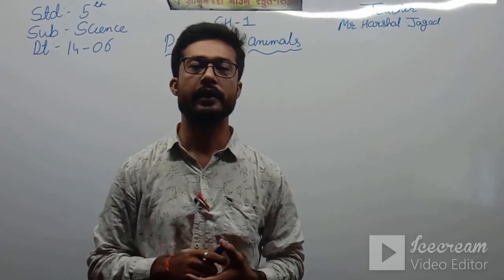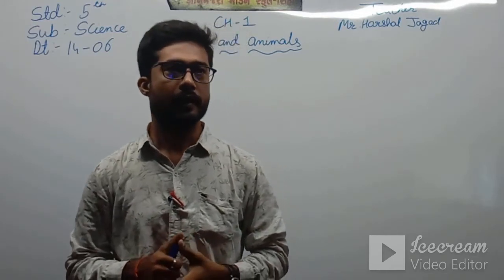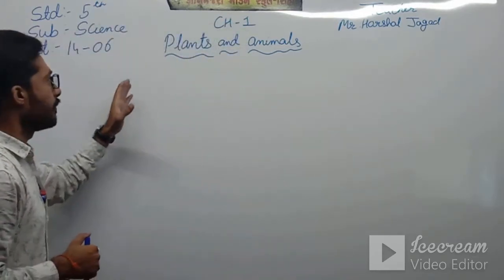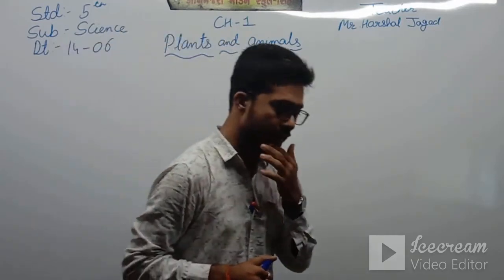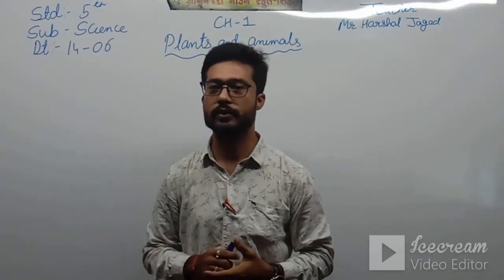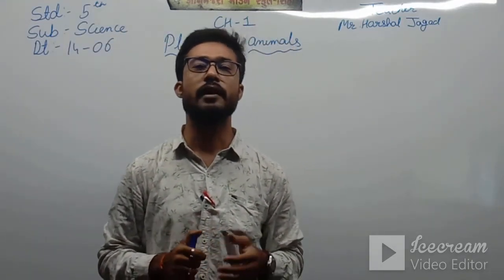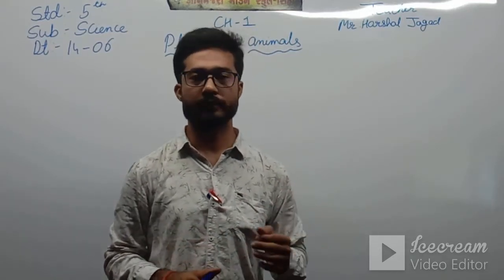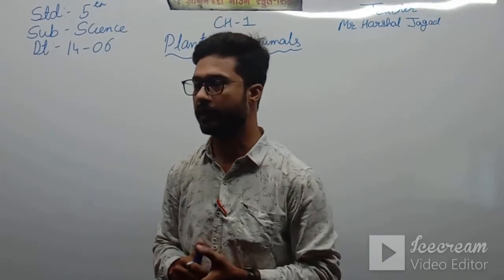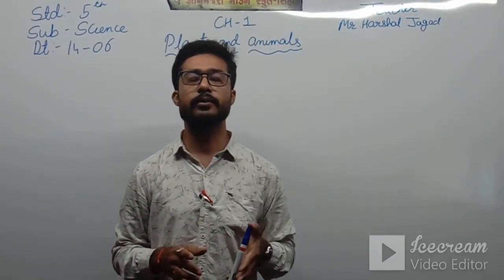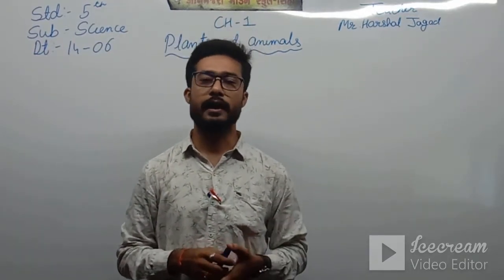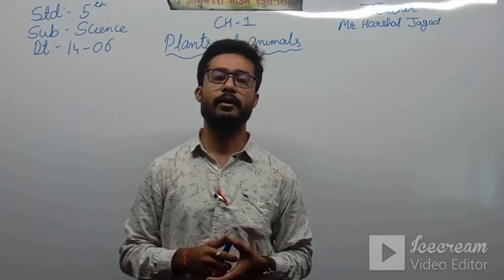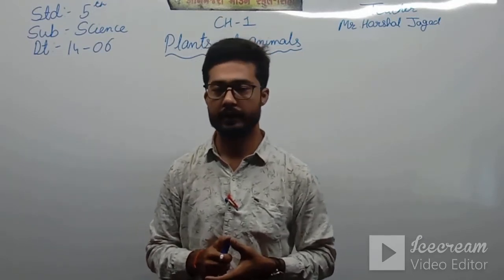Going to start the new year. So in that we are just starting chapter number 1, that is plants and animals. So what is, first of all, plants and what is, first of all, animals? We all know what plants are and what animals are. Okay students, so here they are categorized into their different characteristics. Let us see one by one all the characteristics of them.